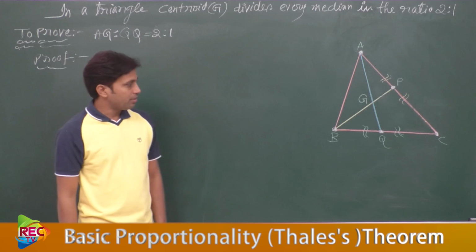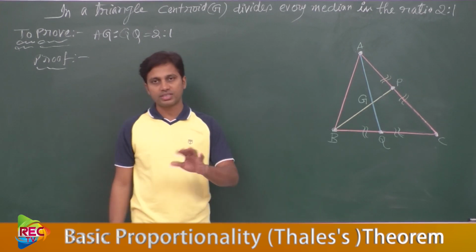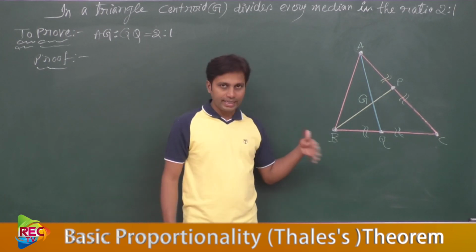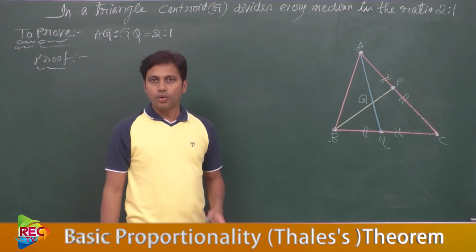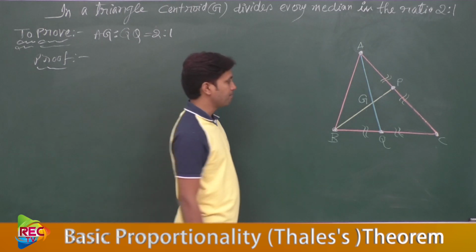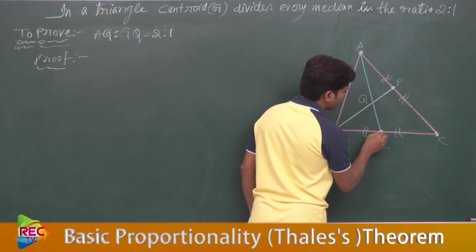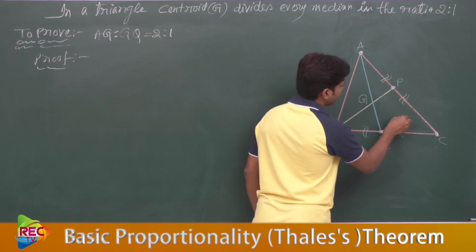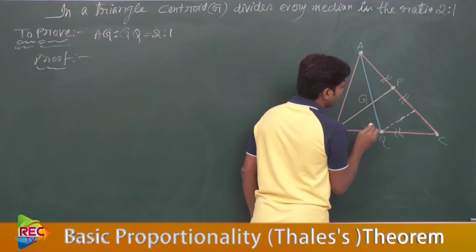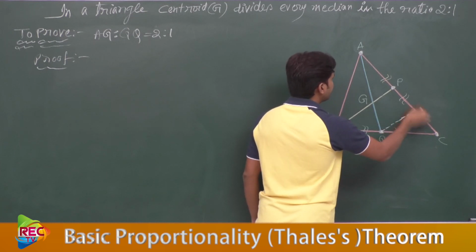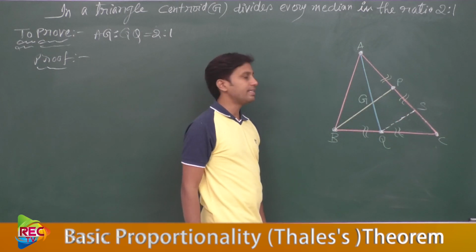Before writing the proof, we need to observe that the given triangle and the medians are not sufficient to obtain the proof. So we need to do some additional construction. What is that additional construction? Let us draw one line through Q. We have constructed one line passing through Q. Let it intersect AC at some point S. It intersects AC at S.